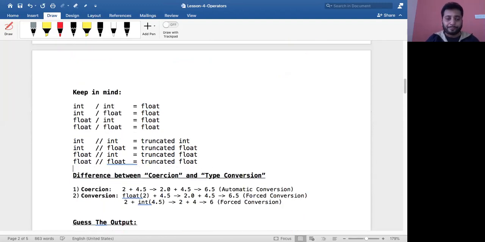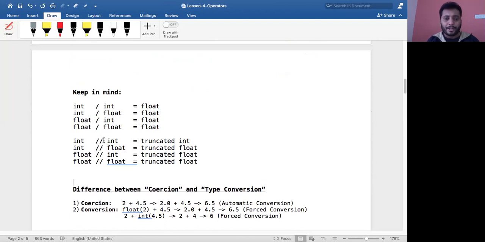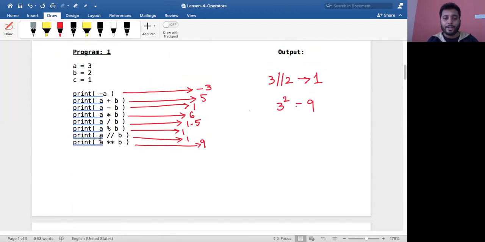Then we have truncated division. When you apply int truncated division int, you will get a truncated int. Did we see this over here? Int truncated division operator with int gives a truncated int. It had to be 1.5, but it is not 1.5. It is the truncated version of it: the 0.5 would go, and only the truncated int part will be given to you.